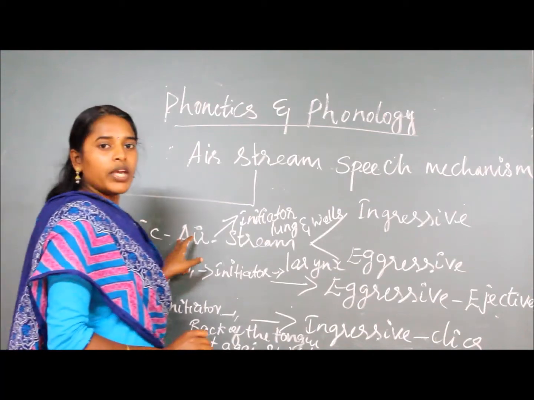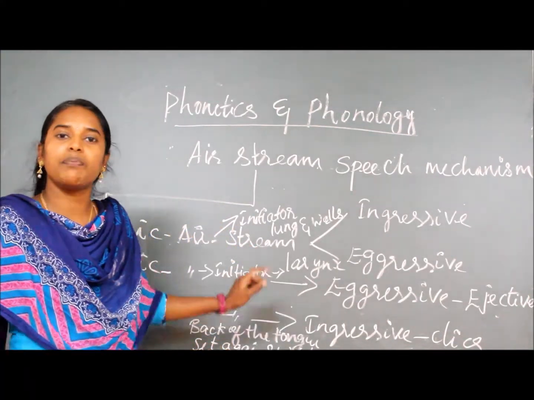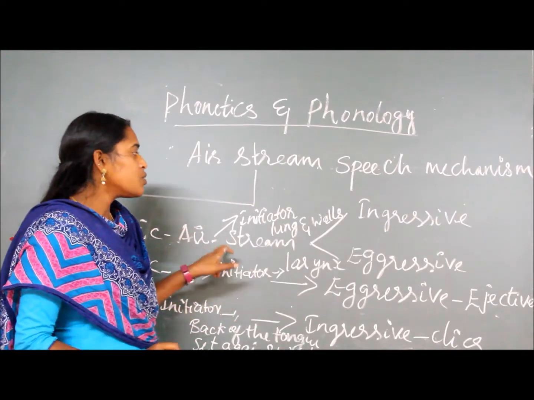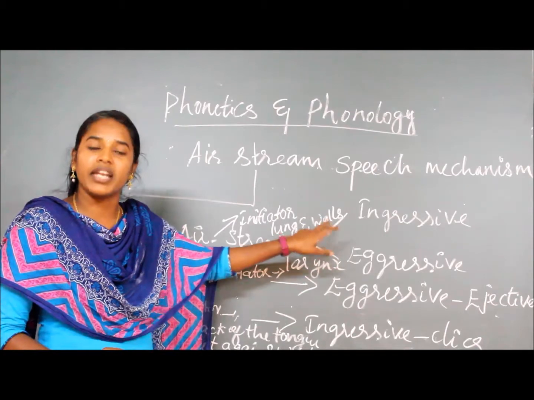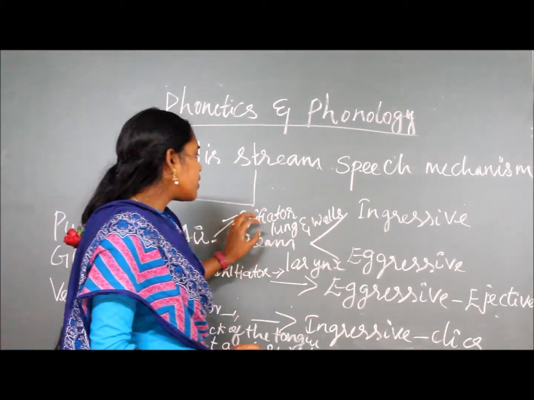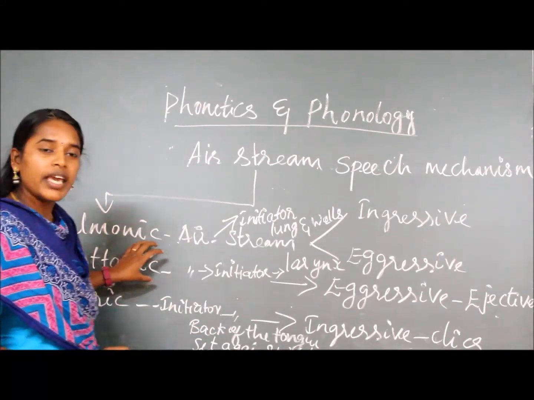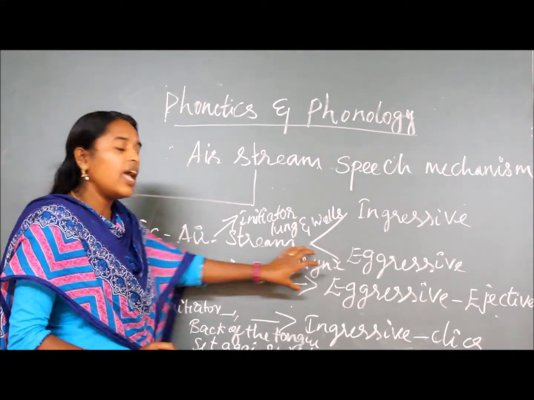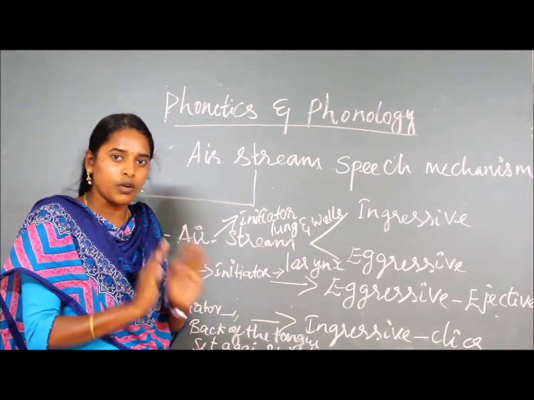In the pulmonic airstream mechanism there is one initiator: the lungs, the lung walls and the ribs. Got it? The lungs, the lung walls and the ribs are the initiator of the pulmonic airstream mechanism. Then the glottalic airstream mechanism's initiator is the larynx and the closed glottis.